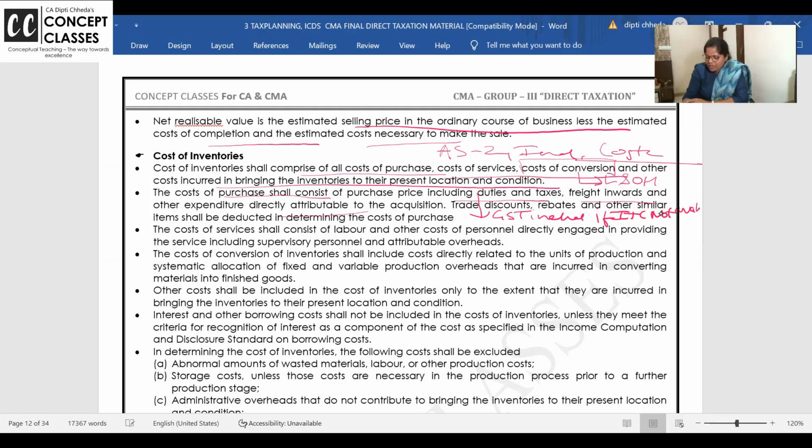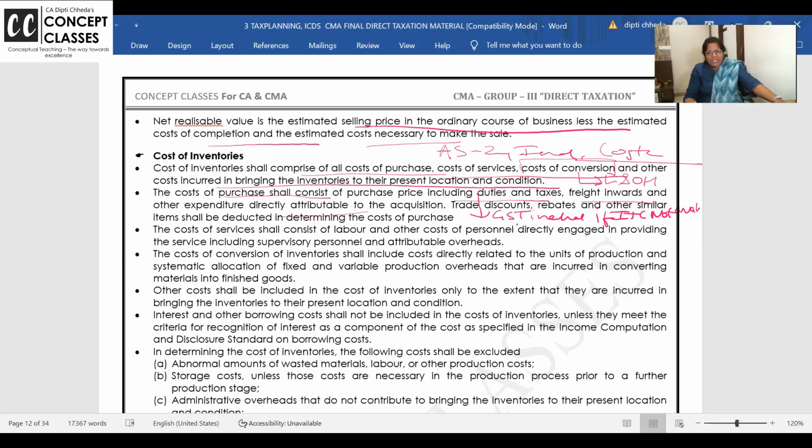If you already know it and it is a repetition, take it, no problem. GST included in the cost of purchase. Ma'am, I purchased 1 lakh material and I paid 18,000 GST. If you have taken input tax credit, don't add it in the cost of purchase. But if you have not taken input tax credit, add it in your cost of purchase.